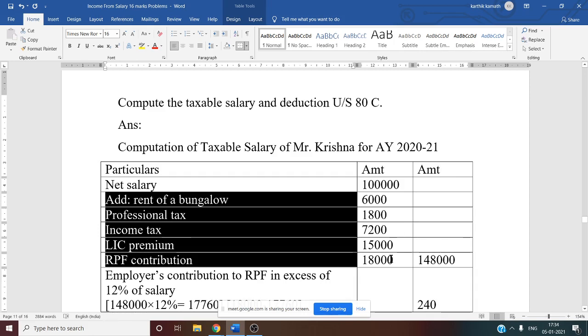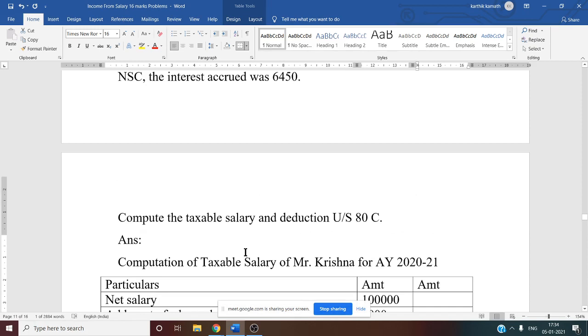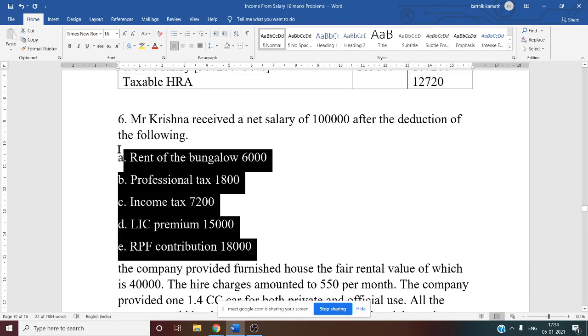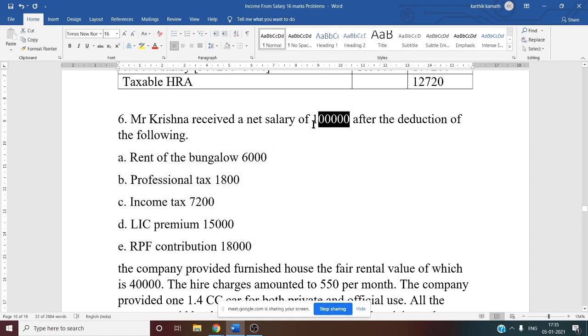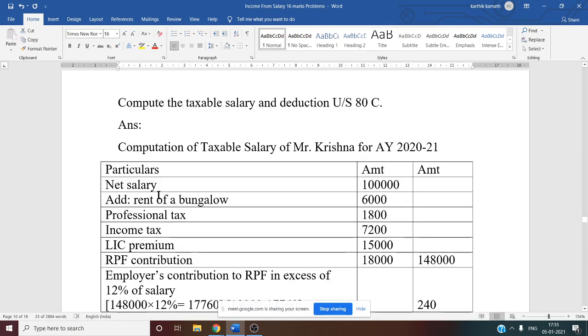If you add 6,000, 1,800, 7,200, 15,000, 18,000, you will get salary before deduction, that is 1,48,000. They said after deduction you are getting 1 lakh, so for before deduction you have to add all five items. Now it is very clear.